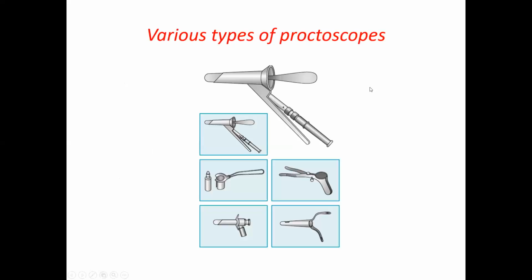So this is the proctoscope, a lighted one. Usually we do not have this attachment. You can throw the light through with the help of a torch and see inside. The outer part is the proctospeculum. The inner one is the obturator. The edge of the speculum will be sharp.